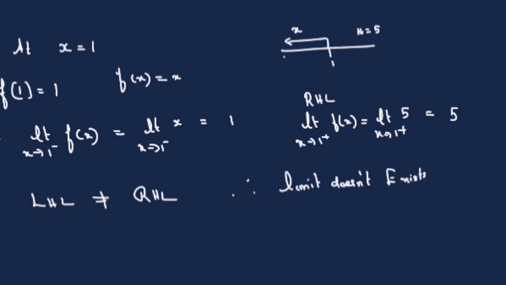When the limit doesn't exist, what is the definition of continuity? The limit value should exist, the function value should exist, and both should be equal. Here the limit doesn't exist. If one of these conditions is not satisfied, then we can say the function is not continuous. Therefore, at x is equal to 1, the function is discontinuous.